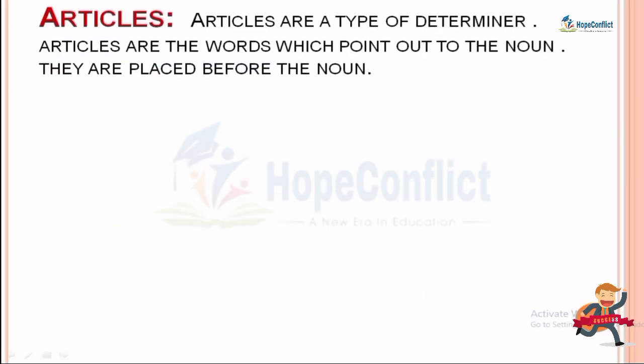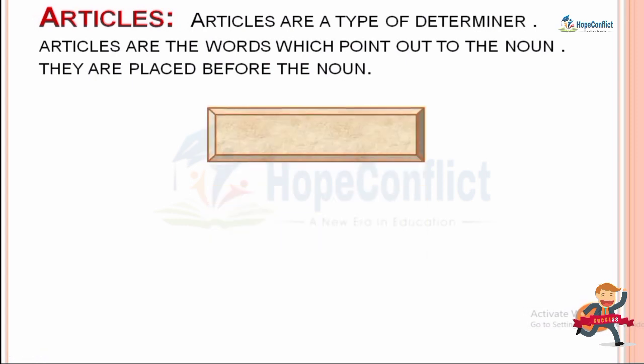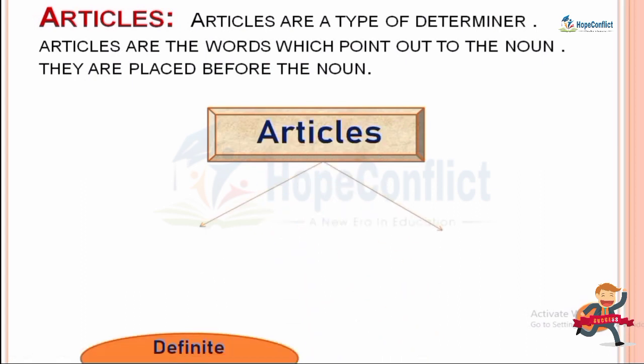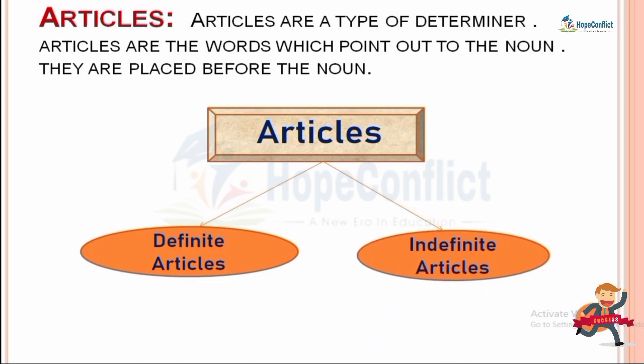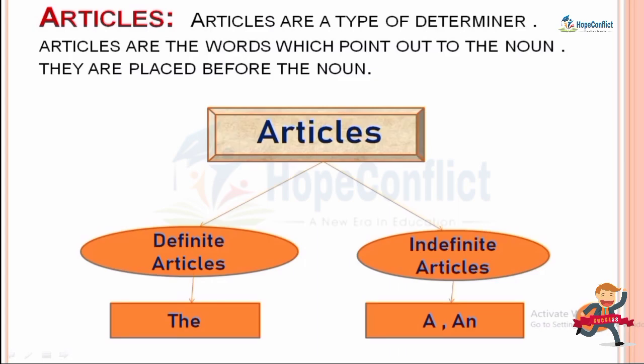Articles are the types of determiners. Articles are the words which point out the noun. They are placed before the nouns. Now, the articles can be divided into two parts, namely definite article and indefinite article. In definite article, we use the word the, and in indefinite article, we use the word a or an. Let's see each one of them in detail.